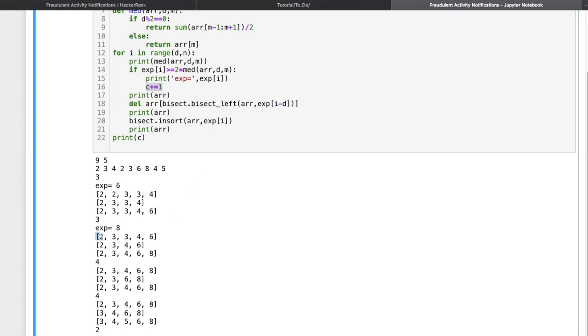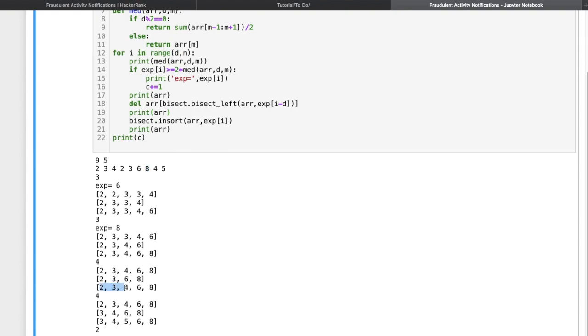Now you can see here, this is my list. Now I am deleting one value. This is my list which is printing here. Now in the next line number 18, I am deleting the value 3. So you can see after deleting the value 3, the list will look like this. So 3 has been deleted. bisect left will pick the value from the left. So it picked the very first left value and deleted that, and we have added the next value which was 8.